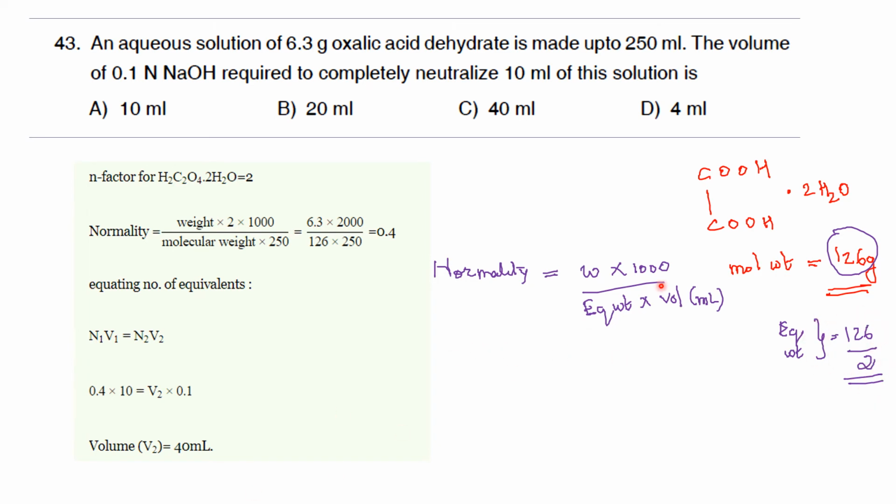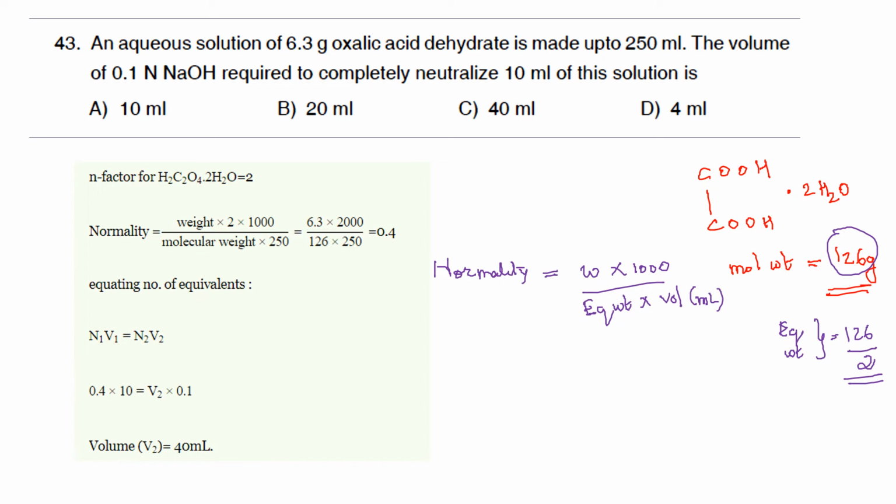Now when you substitute this value, this is the place where you substitute equivalent weight. Equivalent weight is 126 by 2, so 2 comes in the numerator. So weight is 6.3 into 2 into 1000 by 126 into 250. So this is how you find out the normality. So it comes around 0.4 normal.